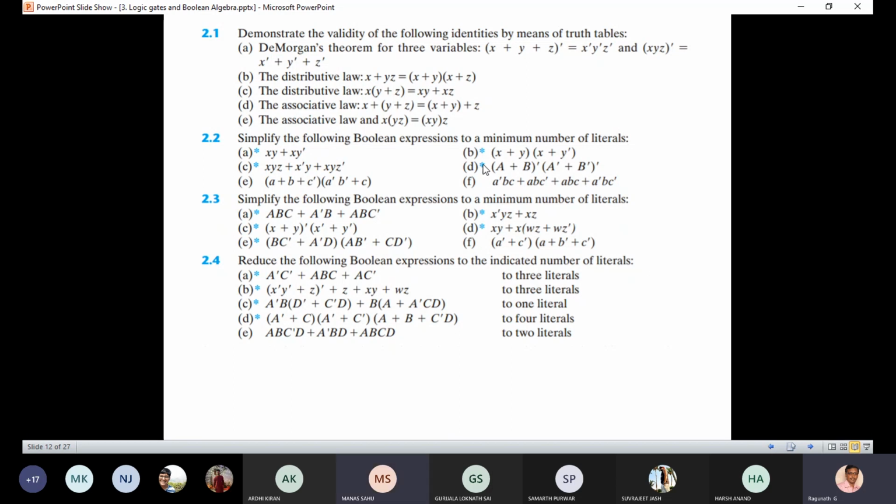If there is an asterisk, you don't have the answer. You should find it out. For verification, start with 2.2 E and F. After you simplify, verify with your textbook. If you are getting the correct answer, you are going in the right track. Okay. Any other doubts? No, sir.